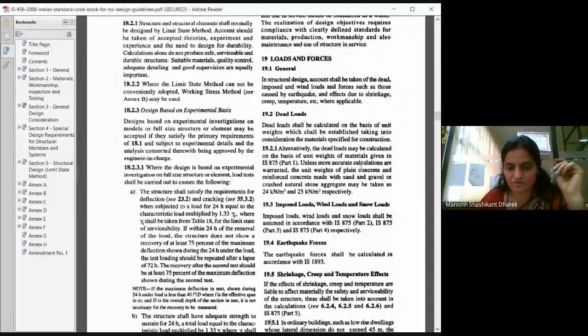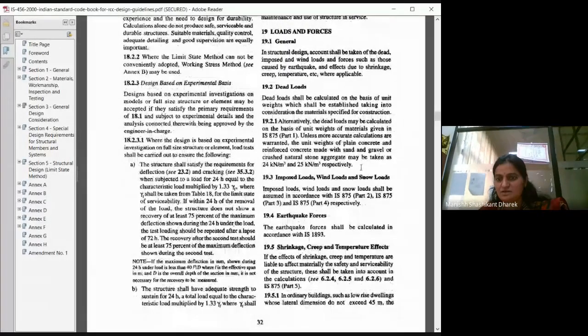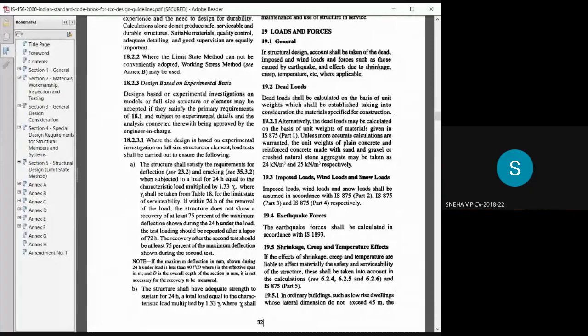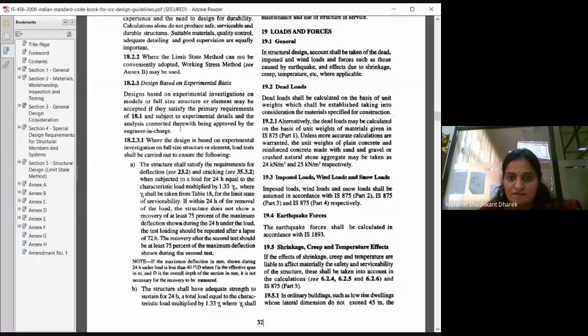Okay, look at this. Can you see the screen? Hello? Yes, ma'am. Okay. See, loads and forces. How to calculate dead load? Dead load shall be calculated on the basis of unit weight, which shall be established taking into consideration the material specified for construction.